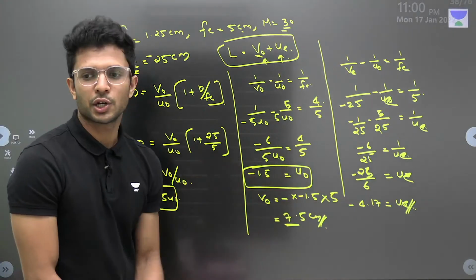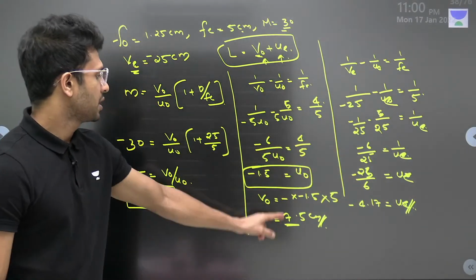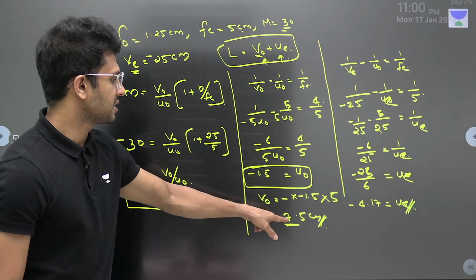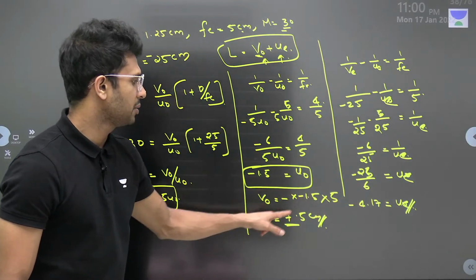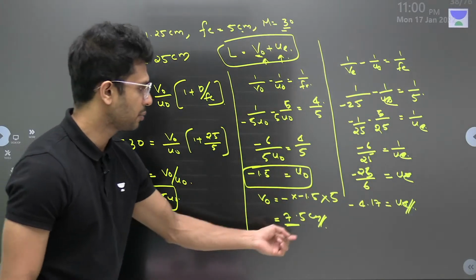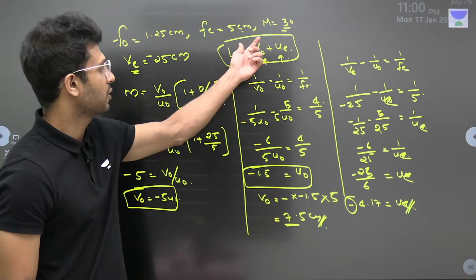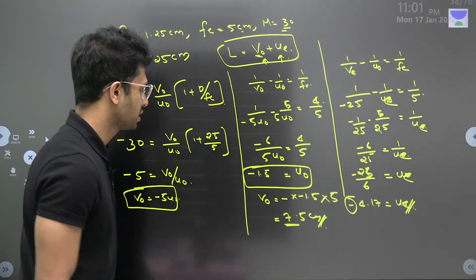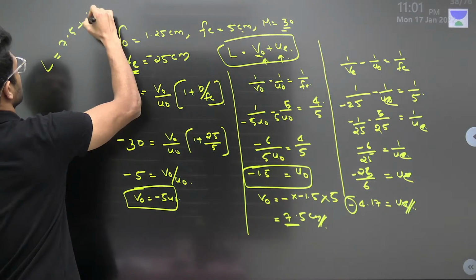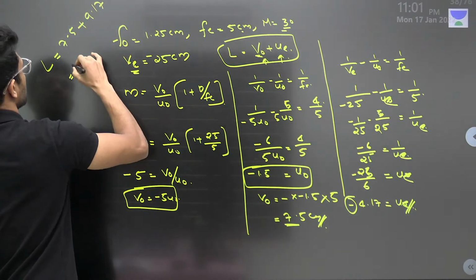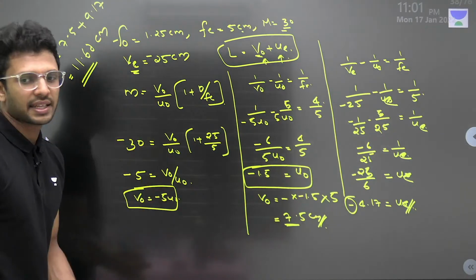Eyepiece we are talking about. Here it was objective, there it was eyepiece. So it's E, so UE. So length is V naught, that is 7.5, plus UE. So this is 11.67. 7.5 plus 4.17, don't need to consider the negative sign while calculating the length. 7.5 plus 4.17 is 11.67. And that's our final answer.